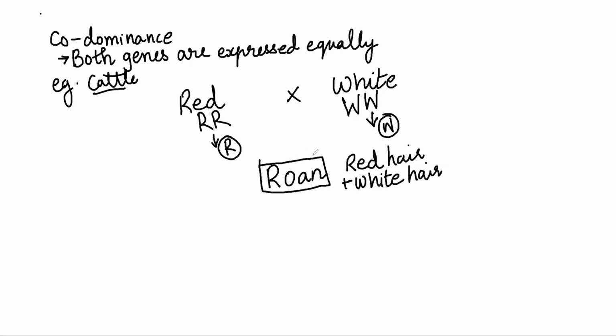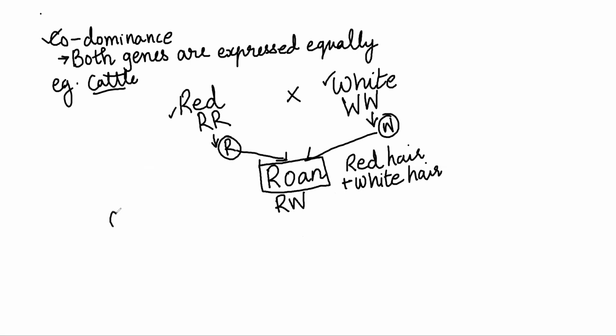So these will be the gametes, and when they fuse together, when fertilization occurs, we get the genotype RW, and RW is Rowan. Rowan has red hair as well as white hair. So this is an example of codominance, where the red gene is also expressed and the white gene is also expressed.